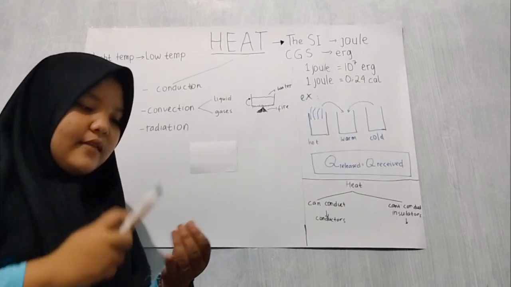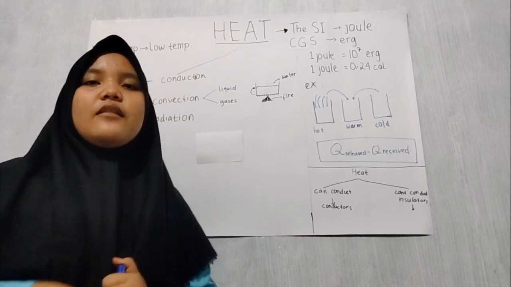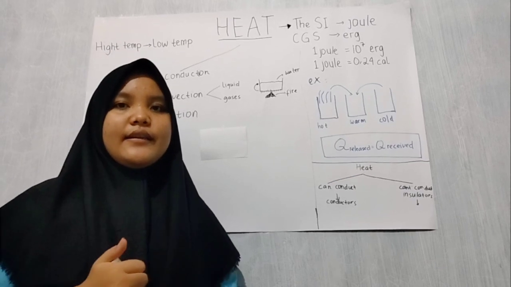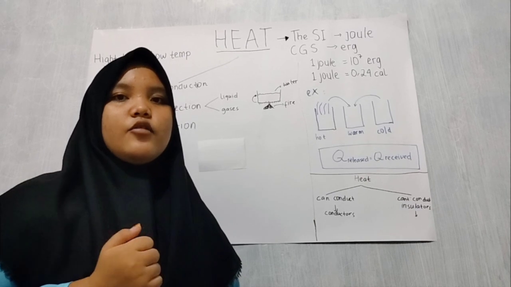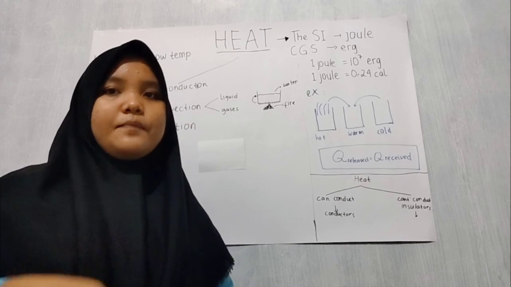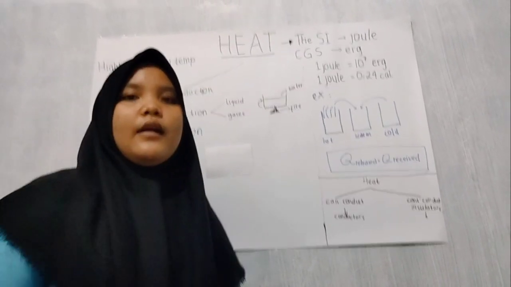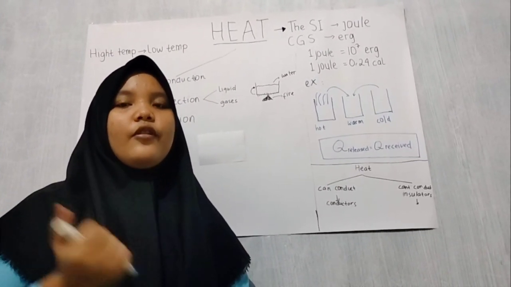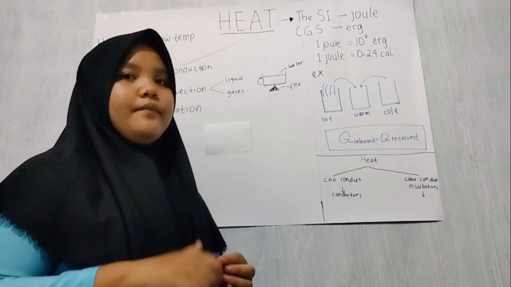And the last way is radiation. What is the meaning of radiation? Transfer of heat without intermediates is called radiation. When you feel hot without physical contact with the object, it is due to radiation. Radiation transfer has a faster speed than conduction and convection. Radiation is usually accompanied by light. For example, clothes become dry when dried in the hot sun.